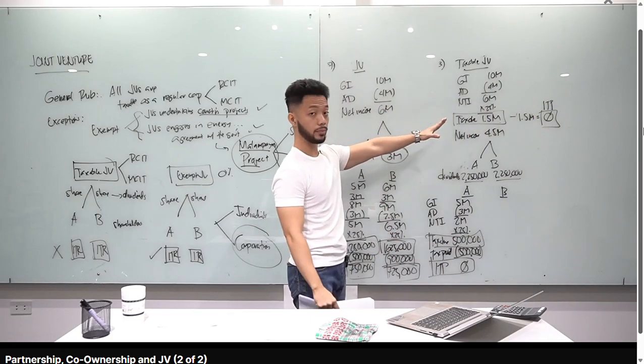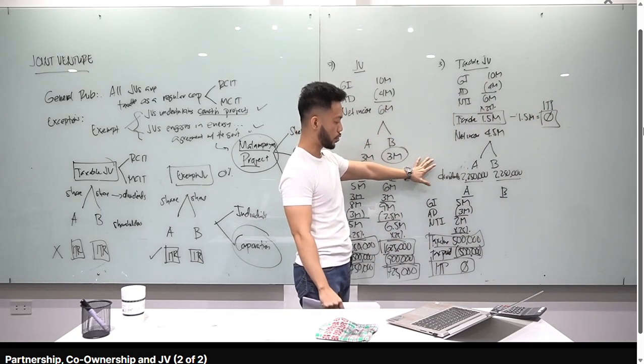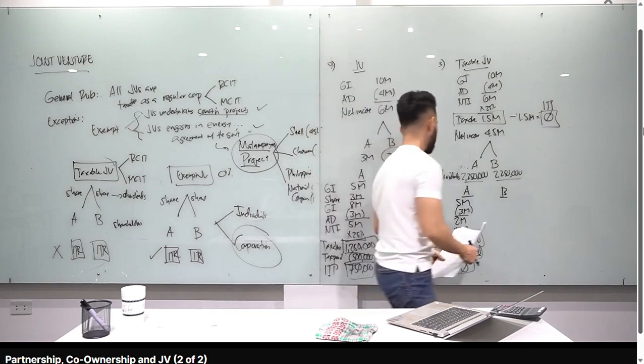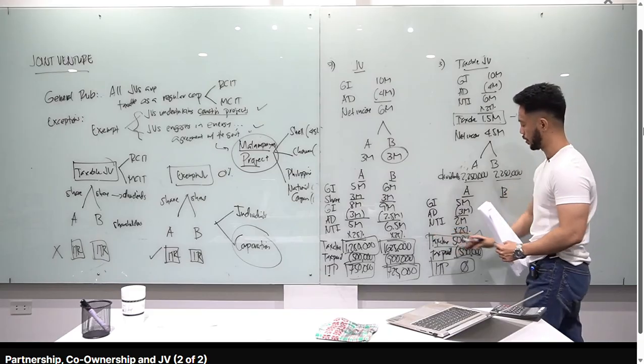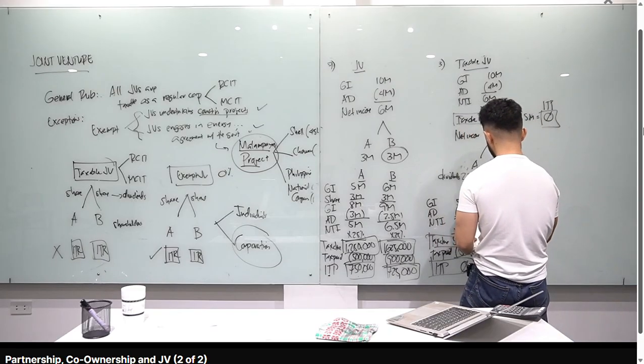So, the JV's income tax payable is 0. Co-venturer A's income tax payable is 0. Take note, class, the dividends do not go here because they are exempt. Don't include them here. B, on the other hand, has a gross income of 6 million, alright?